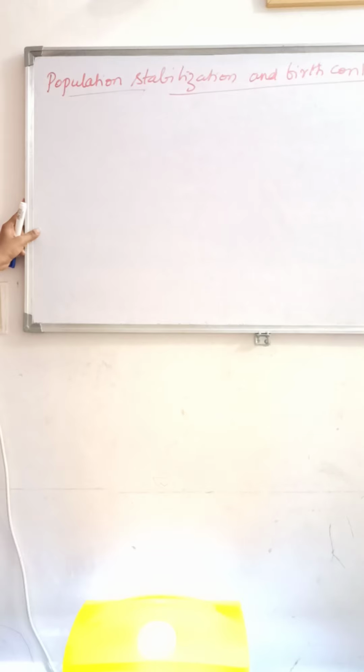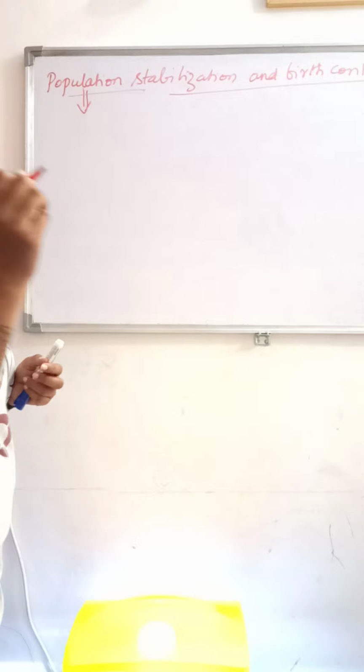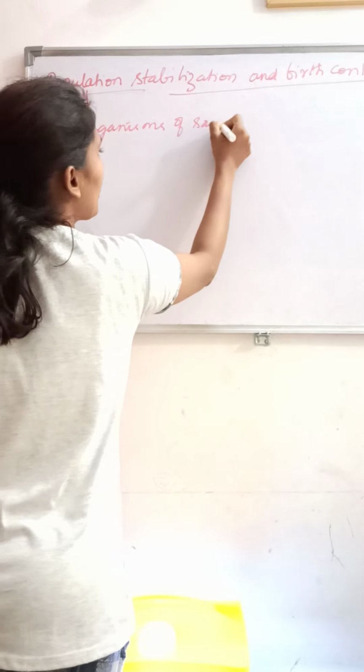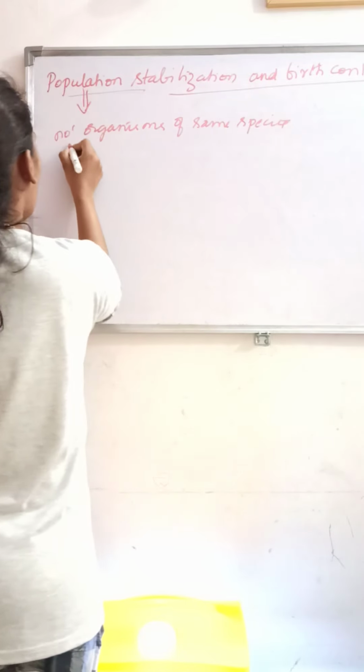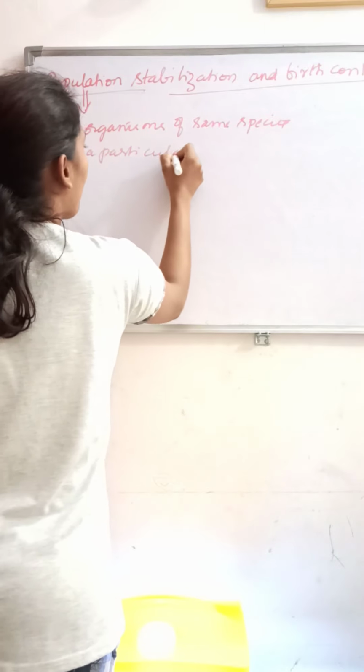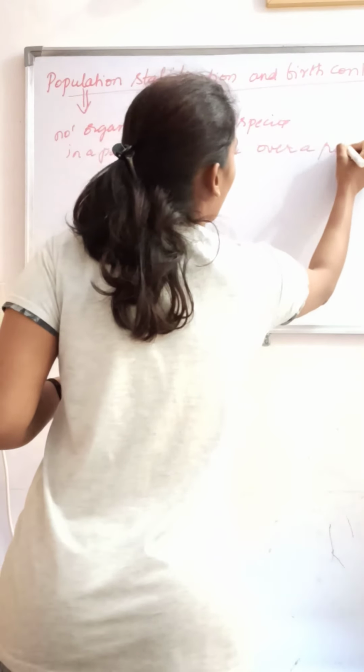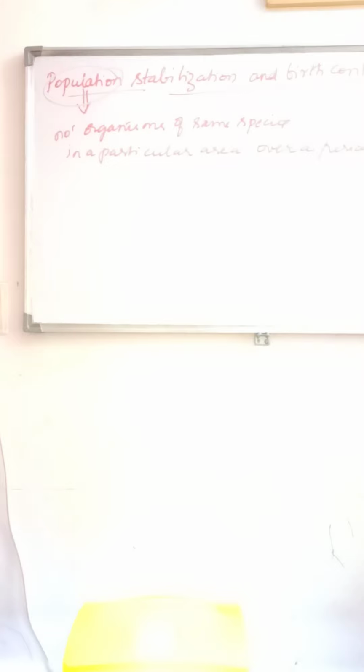Population is the number of organisms of the same species present in a particular area at a given period, that means over a period of time. So population is a number of organisms of the same species in a particular area over a period of time.